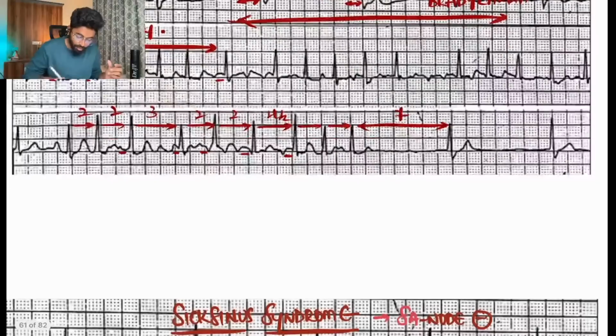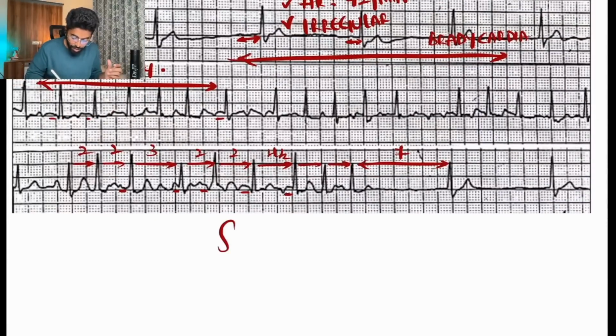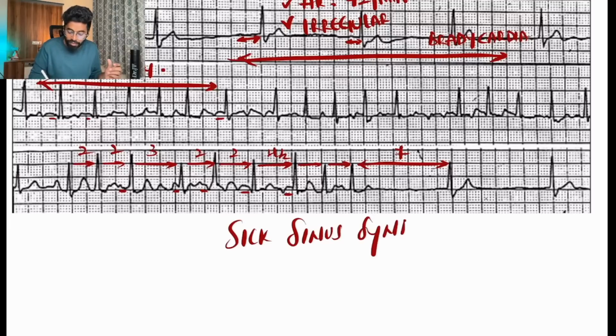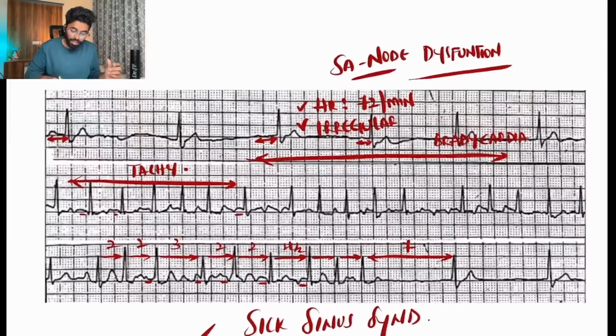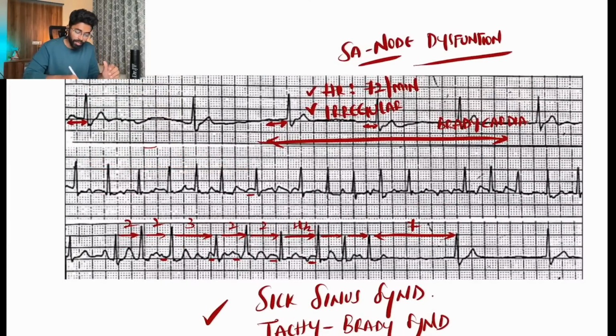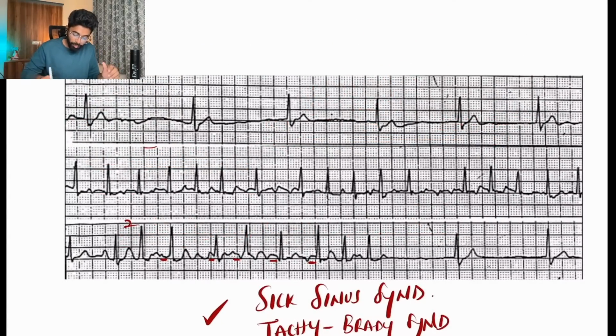at some places, and our diagnosis will be sick sinus syndrome. That's nothing but tachycardia bradycardia syndrome. This is how the tachycardia bradycardia syndrome ECG looks like. I am erasing everything. You can look into my PDF and it will be easier for you to understand. There is a tachycardia at some places with the change in the P wave, and bradycardia at some places with the change in the PR, which clearly indicates there is a dysfunction in the SA node.